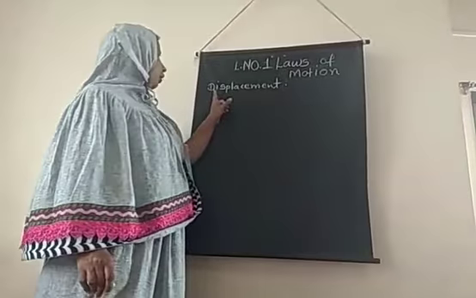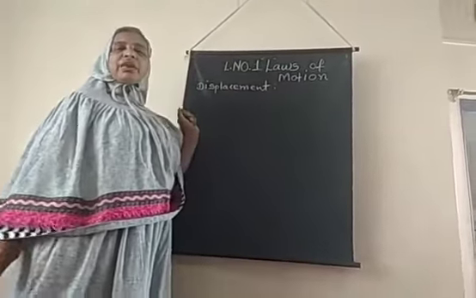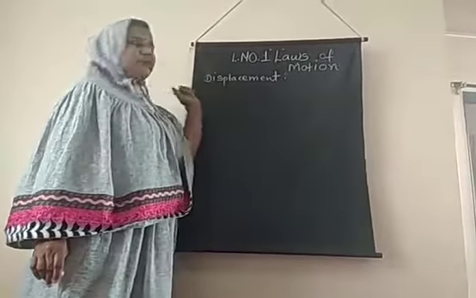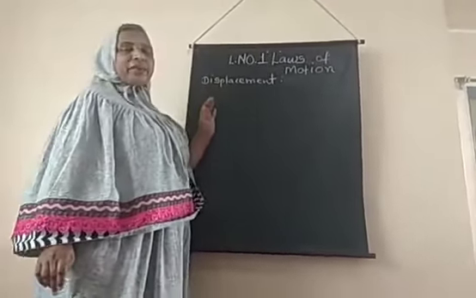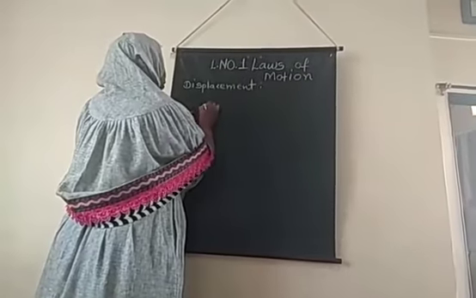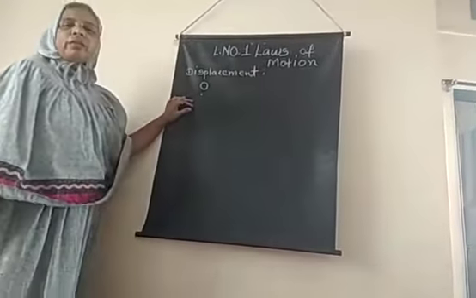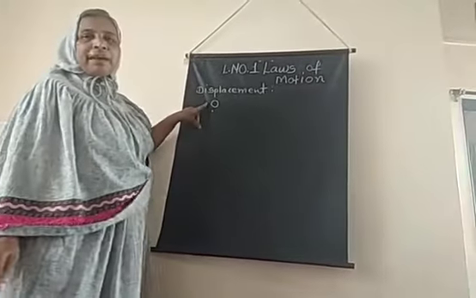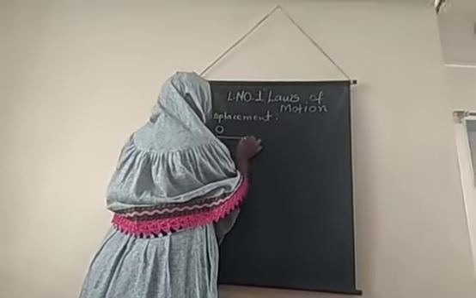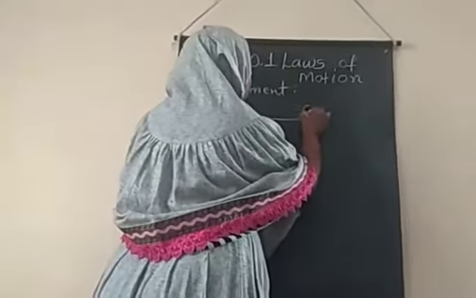Now in this period we are going to learn about displacement. What is the meaning of displacement? For giving the definition, first we will consider some examples. Here this is a ball. This ball is kicked by a person. The ball is rolled and moves in this direction and stops here at this position.